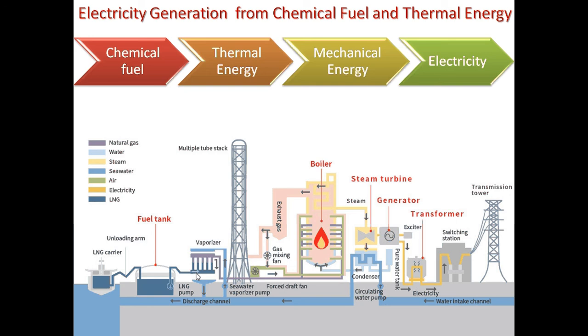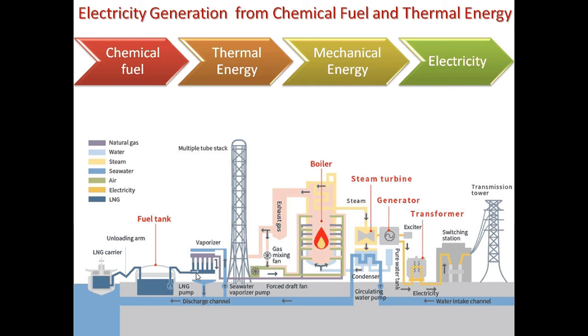Even in nuclear power plants, the fission reactions take place, and all the heat that is released from the fuel rods due to fission converts the water into steam.